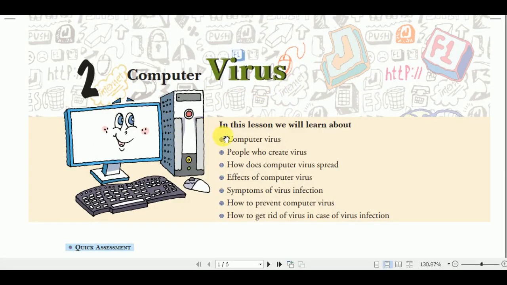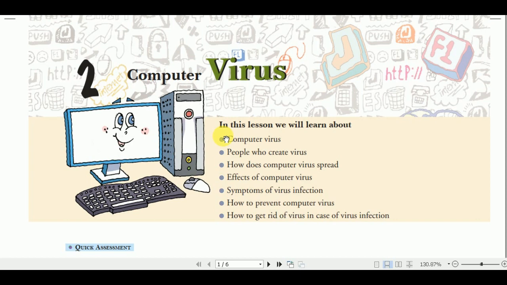Good morning, students. We have already completed chapter number 1, so I hope you have completed your homework of chapter number 1. I have already shared with you the worksheet and the solution PDF file.